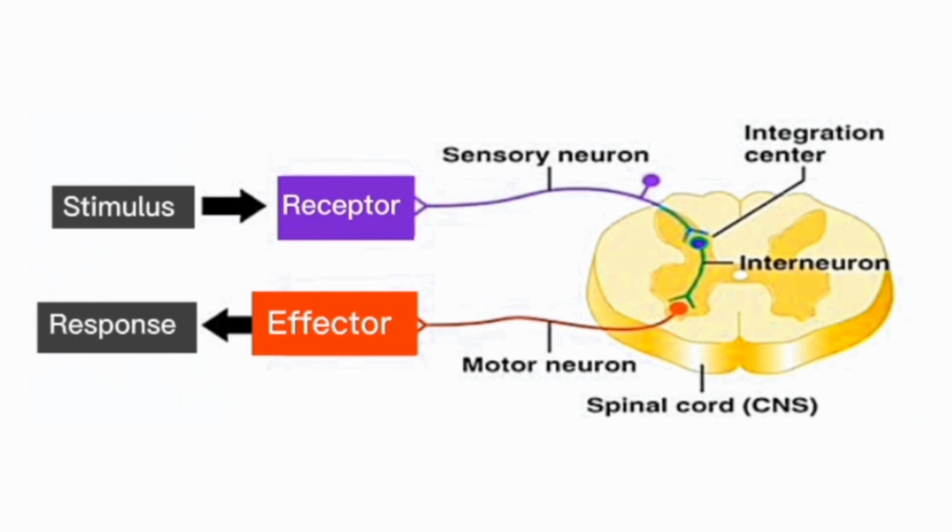A reflex arc serves as the involuntary pathway through which tendon stimulation triggers a muscle response. This arc is classified as monosynaptic, involving only two neurons, a sensory neuron and a motor neuron, connected by a single synapse. The sensory neuron, originating in the dorsal root ganglion, that is DRG, innervates the muscle or Golgi tendon organ. On the other hand, the motor neuron, located in the anterior horn of the spinal cord, initiates the efferent response. The process begins within the muscle spindle, a proprioceptive organ sensitive to muscle stretch.